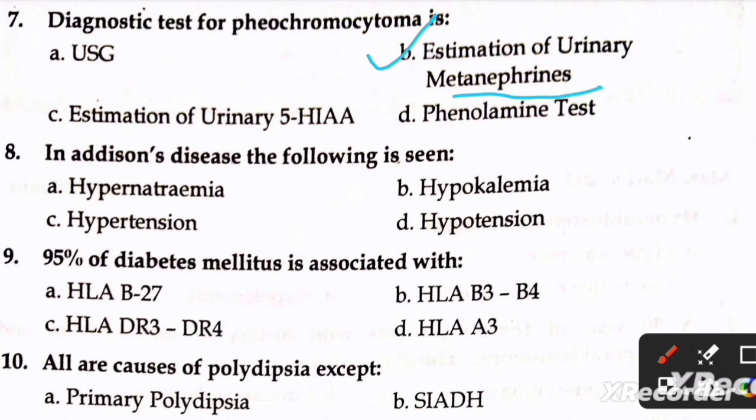Next question is, in Addison's disease the following is seen: A, hypernatremia, B, hypokalemia, C, hypertension, and D, hypotension. Right option is D, hypotension. Addison's disease is hypotension.